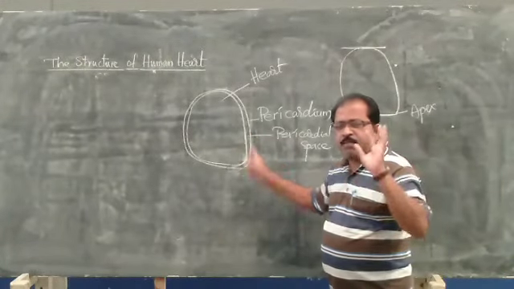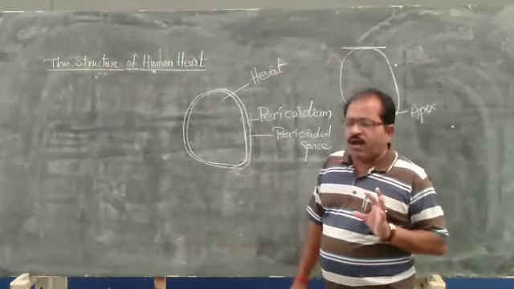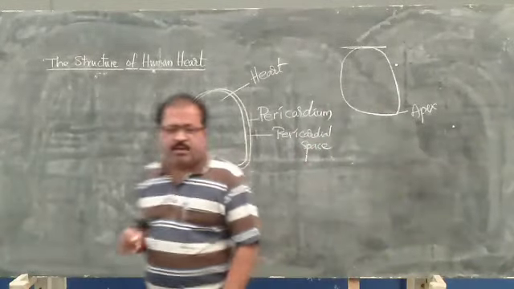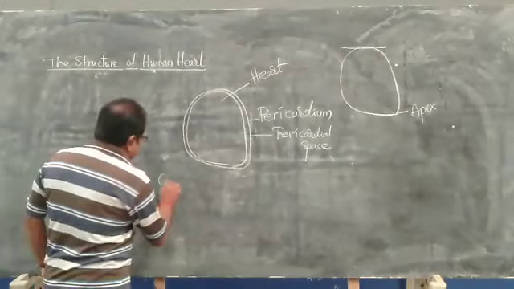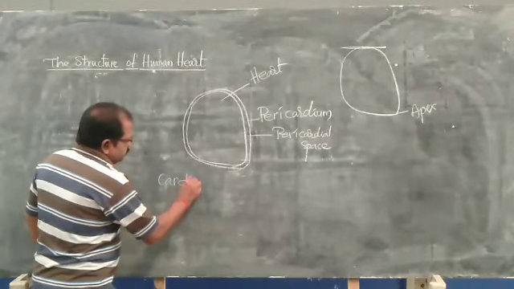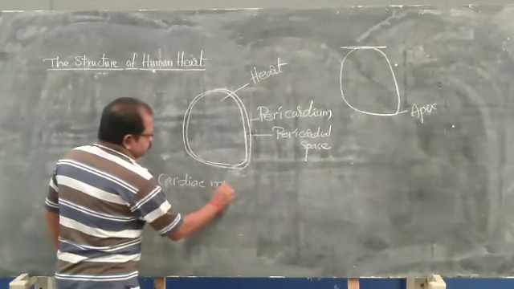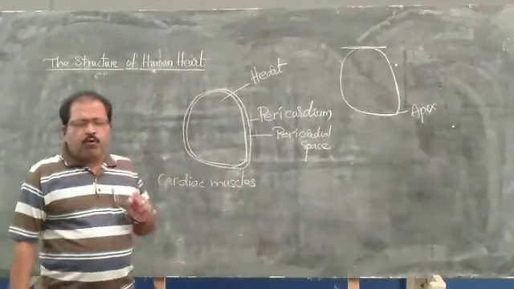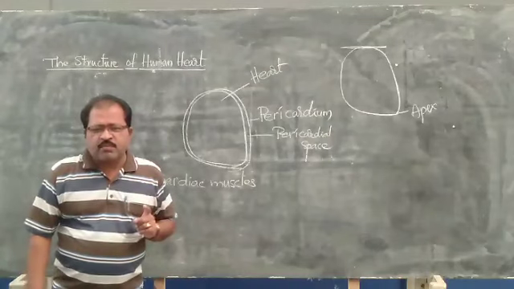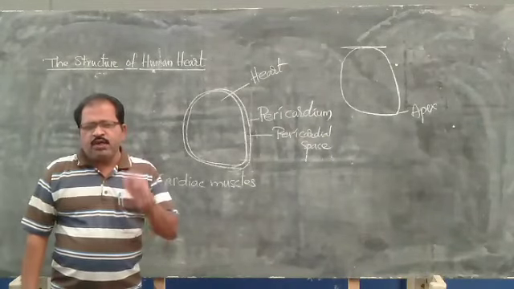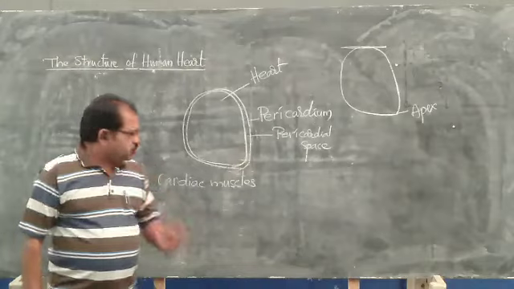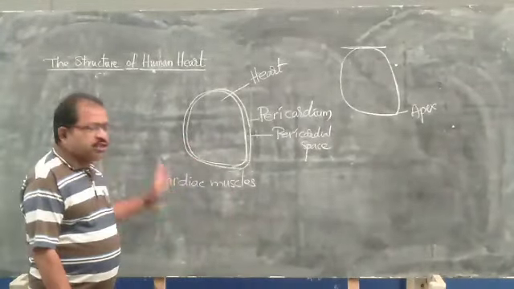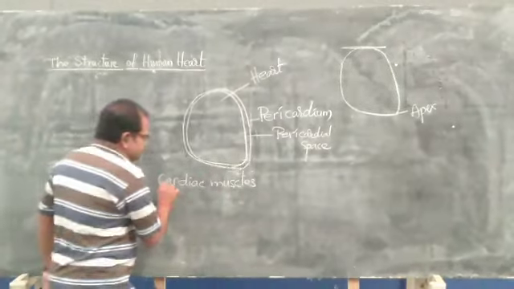Okay, and the muscles present in the heart are called cardiac muscles. Only muscles are present in the heart. No bony pieces are present in the heart. Only muscles are present. Those muscles are called cardiac muscles, and these have specialized functions.